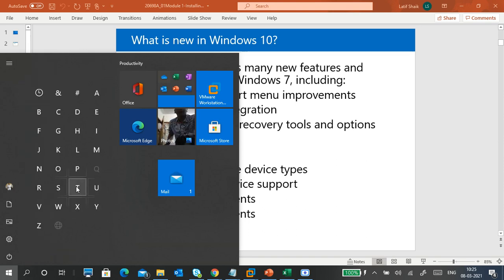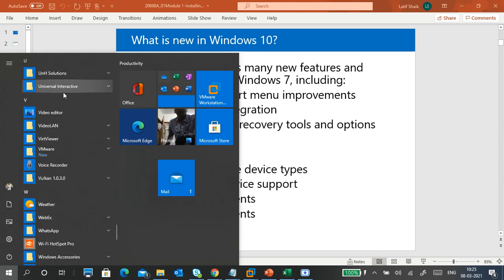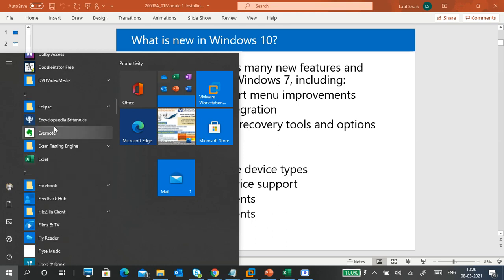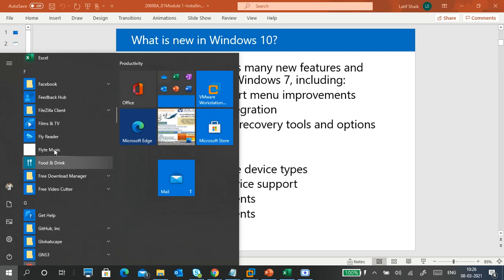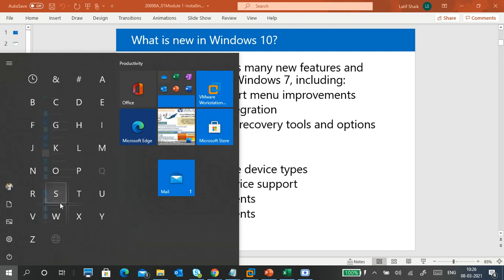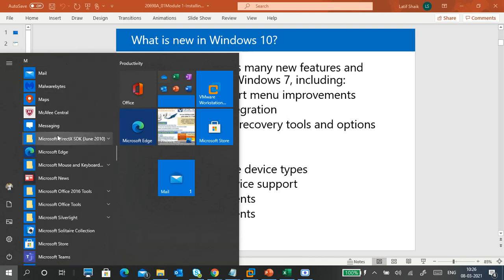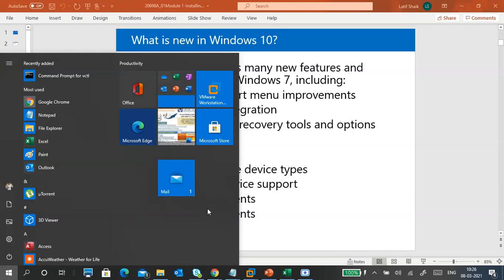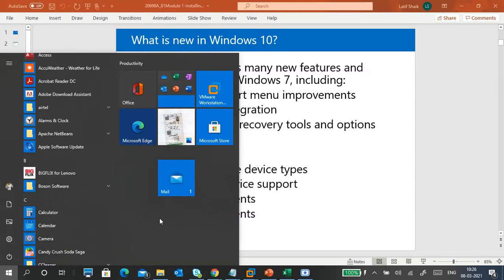Here you can easily search by name. Maybe I want to search for something like calendar, camera, Citrix, Packet Tracer, Eclipse. Like this we can search easily. Also, anything that is important for me, something I use very regularly, for example a calculator, I can keep here.